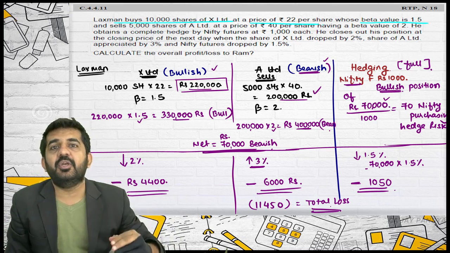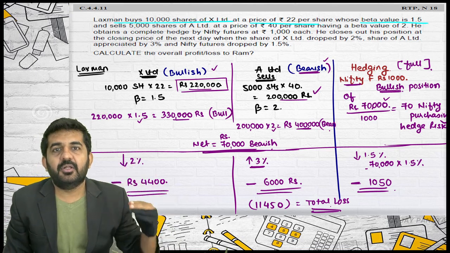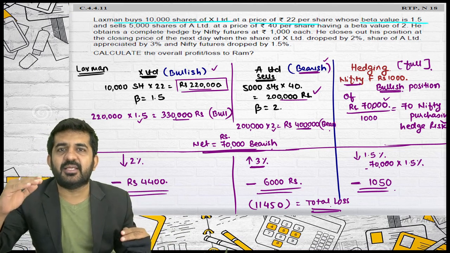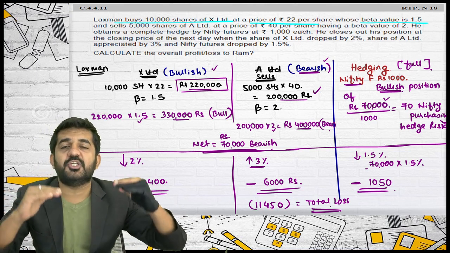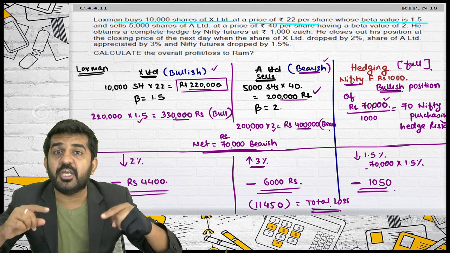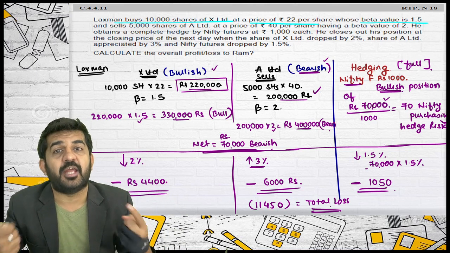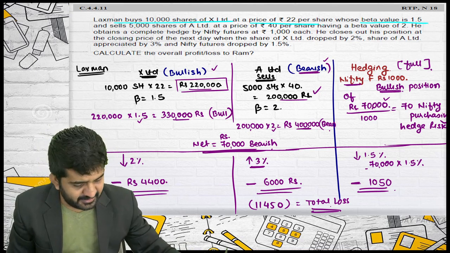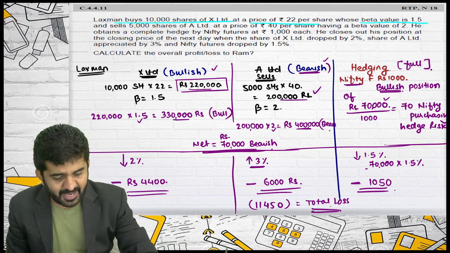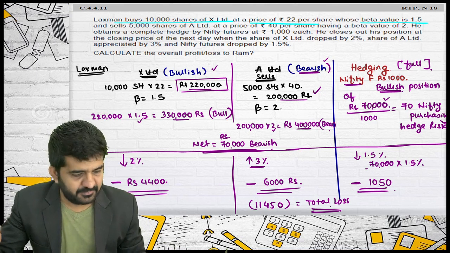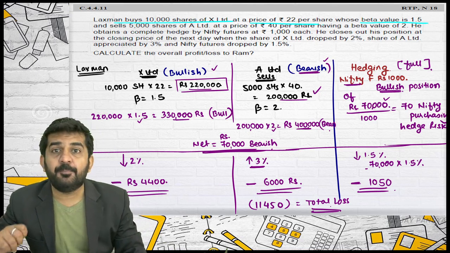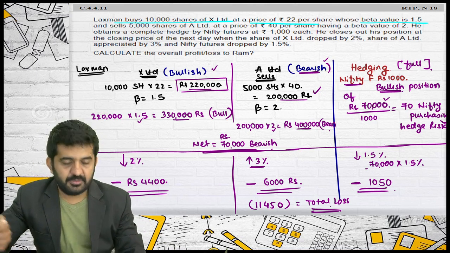If my security will increase this much, then the market is increasing this much. It shows the relationship between market and security which is forecasted. If market is decreasing, X Limited should decrease by 1.5 times.